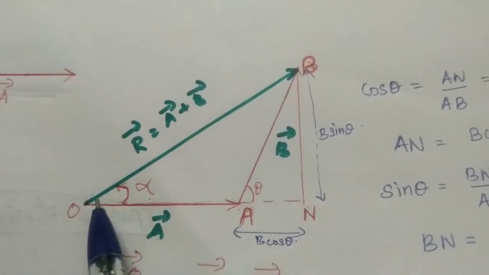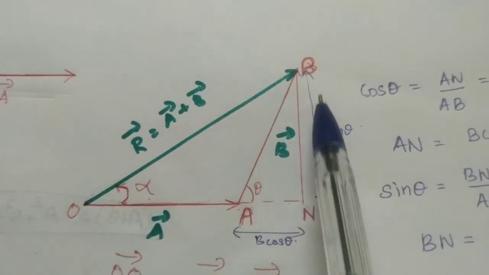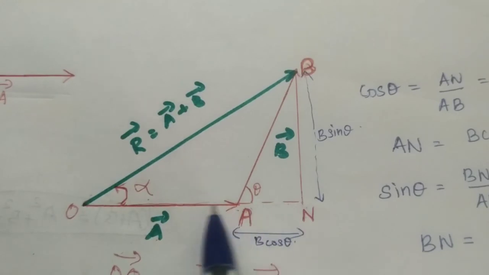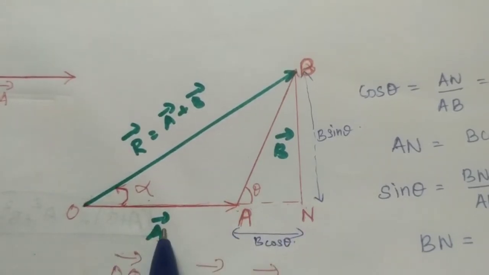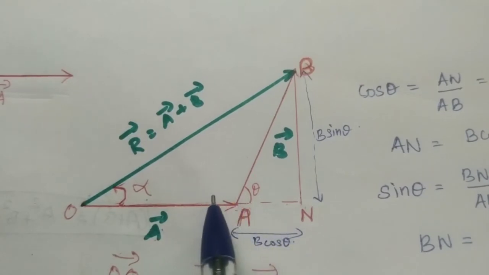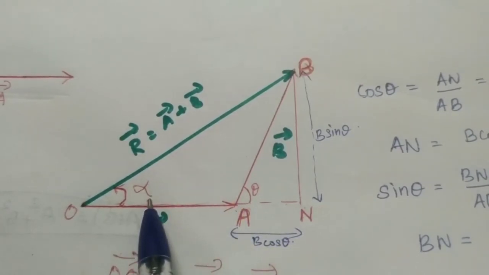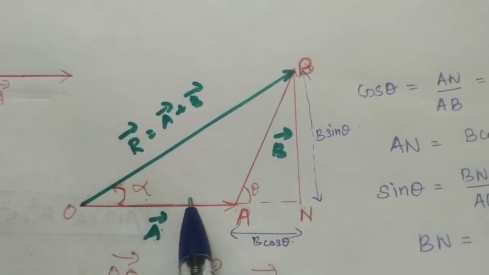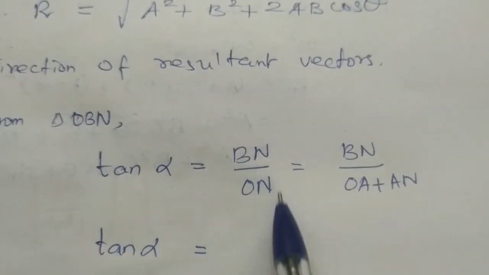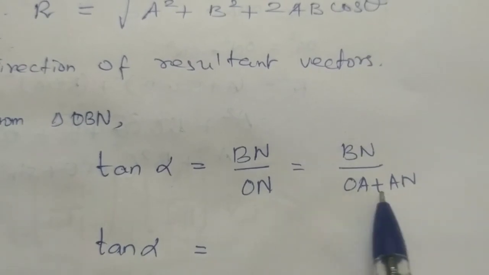So here opposite side is BN and the adjacent side is ON. So ON is OA plus AN. So using this, what are we going to calculate? Tan alpha, which is the direction. Tan alpha is equal to BN by ON, which is equal to BN by OA plus AN.